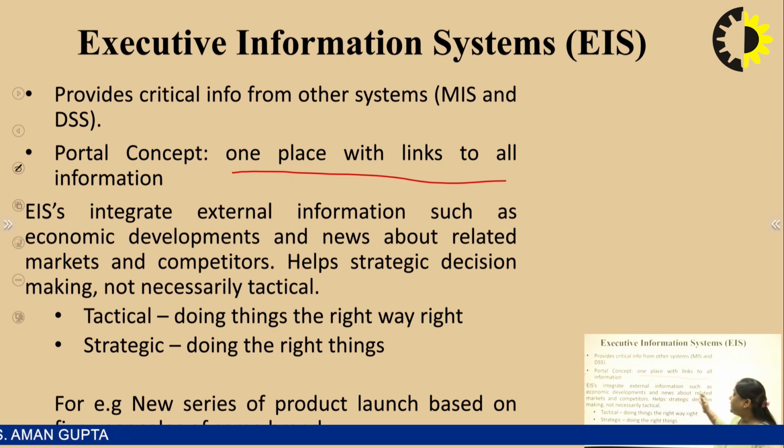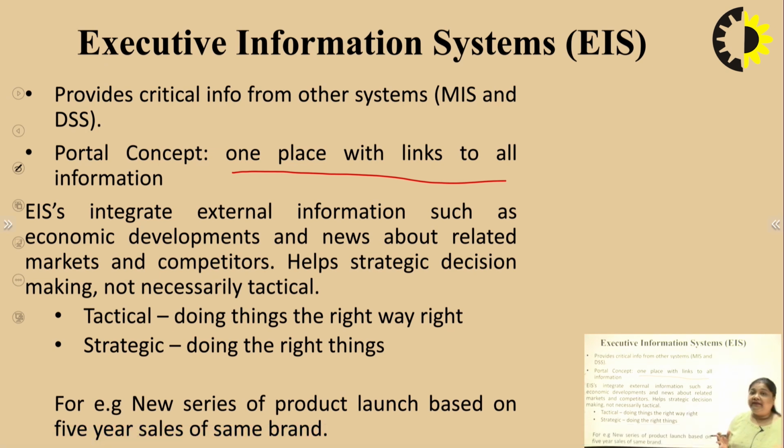EIS integrates external information such as economic developments and news about related markets and competitors. So it also has different types of information, information about the competitors, market trends, research. All this external information comes under EIS.